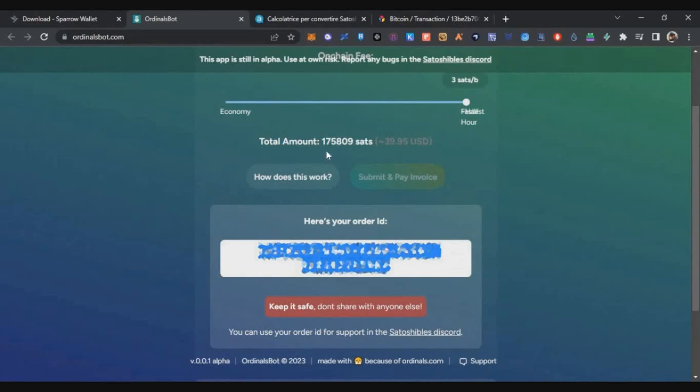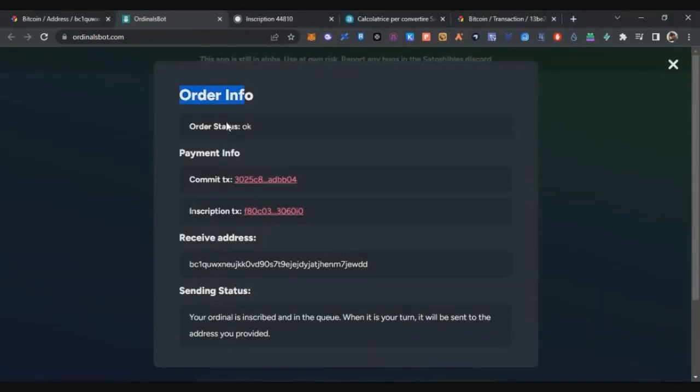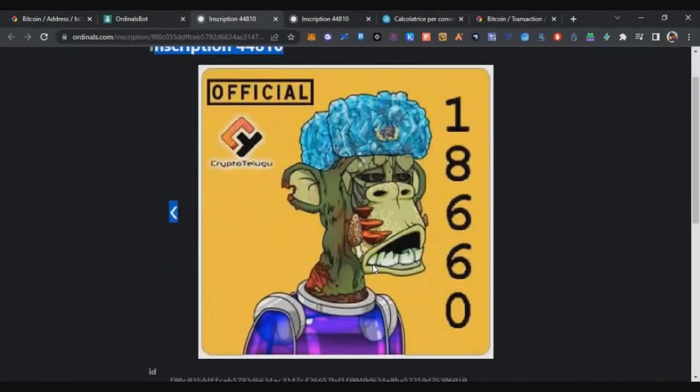Now on the same Ordinals bot page, if you close the pop-up, you will get an order ID. You have to copy this order ID and paste it somewhere safely so you can access your inscription. Once you copy this, you can come back and check the status, maybe after 2 hours. Here you can see my inscription transaction is here. If I click that, I can see my NFT.